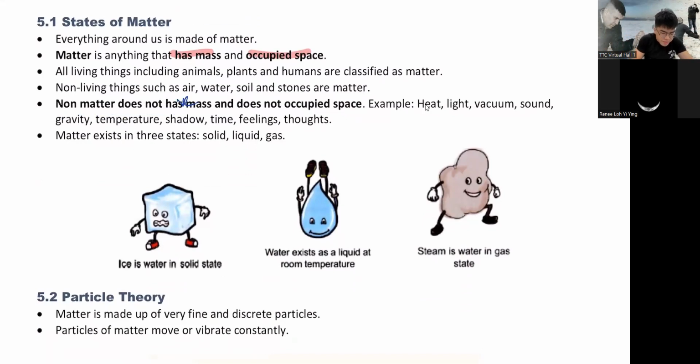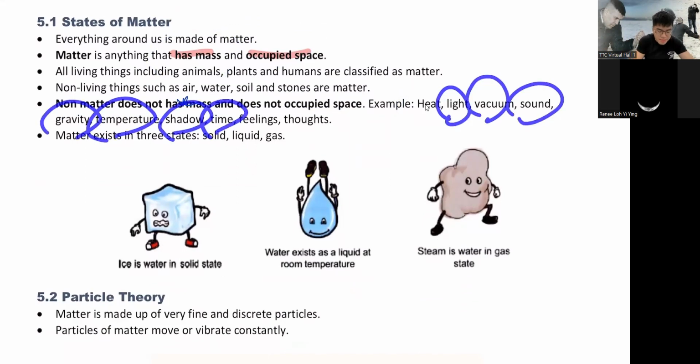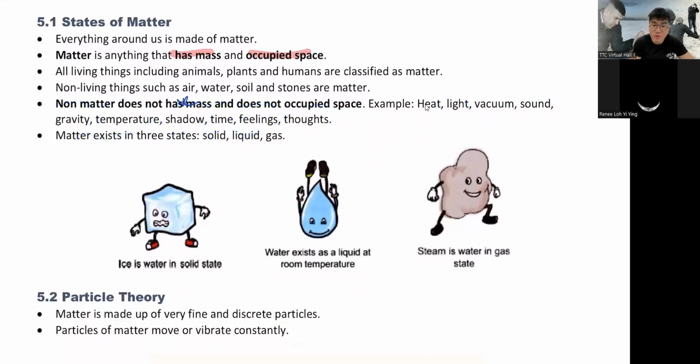Non-matter does not have mass and does not occupy space. If you do not fulfill one of these, then you are not matter. For example: heat, light, vacuum, sound, gravity, temperature, shadow, time, feelings, thoughts. These are not matter because they have no mass and don't occupy space. Heat, light and sound are actually energy. You have heat energy, light energy, sound energy.